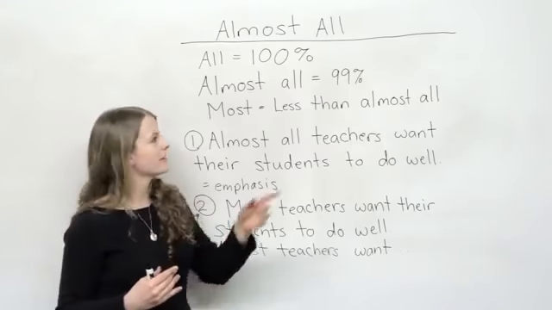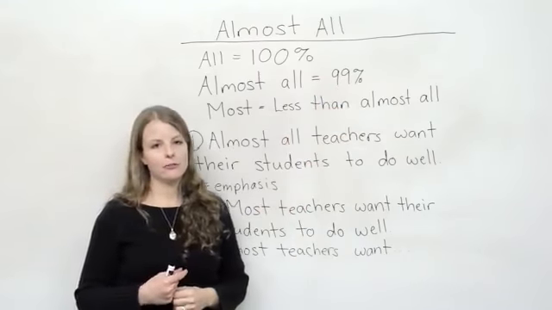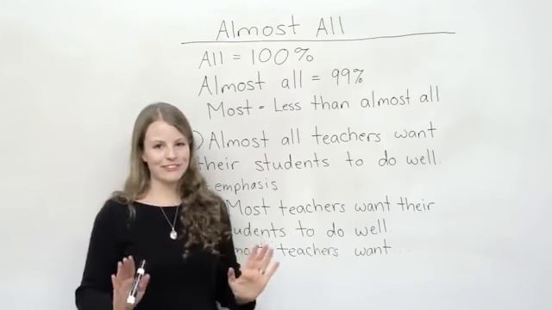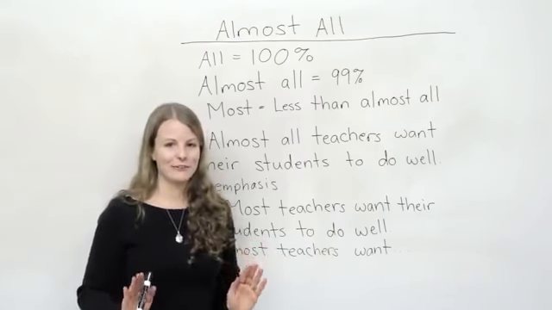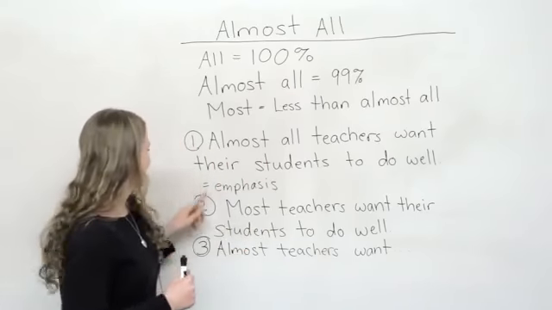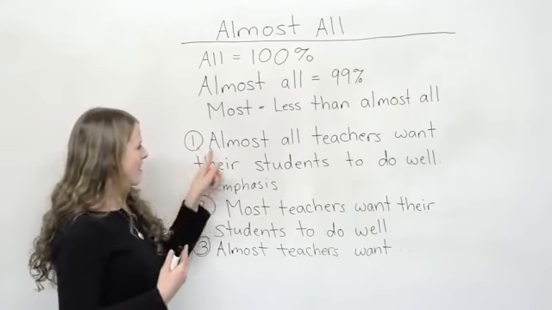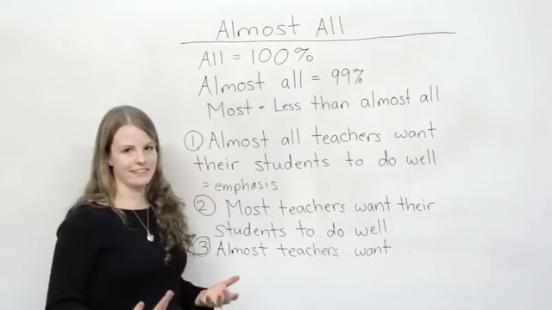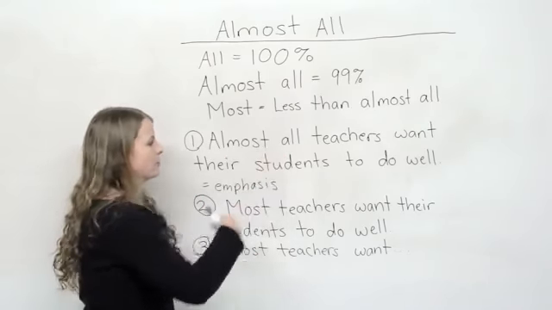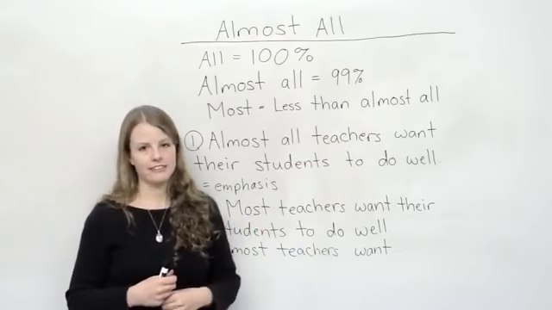So this means about 99% of teachers want their students to do well. Just a side note, I want you guys to do well. So I'm a part of this 99. So this almost all is also used for emphasis. We're really emphasizing the fact of this number, almost all. We're emphasizing the fact it's 99%.